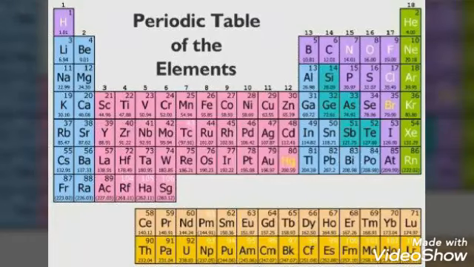So in this chapter we have learned about the size of the atom, shape of the atom, mass, and the symbols of the atom.